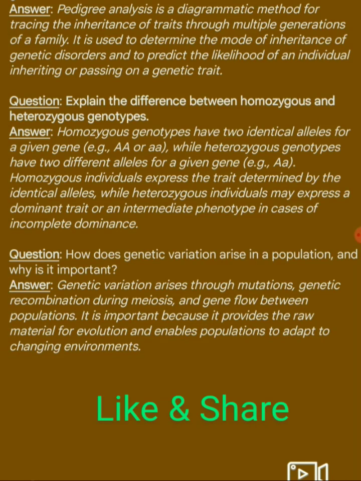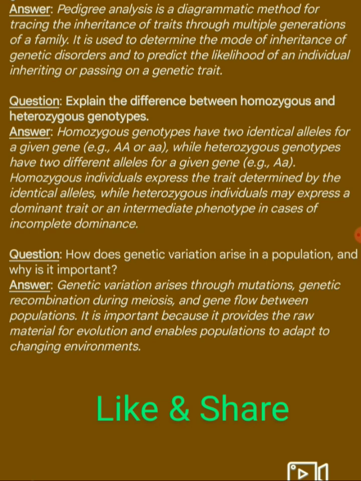Next question. Explain the difference between homozygous and heterozygous genotypes. Answer: homozygous genotypes have two identical alleles for a given gene, for example AA or small aa, while heterozygous genotypes have two different alleles for a given gene, for example capital A small a. Homozygous individuals express the trait determined by the identical alleles, while heterozygous individuals may express a dominant trait or an intermediate phenotype in cases of incomplete dominance.